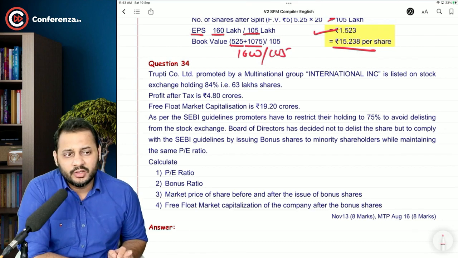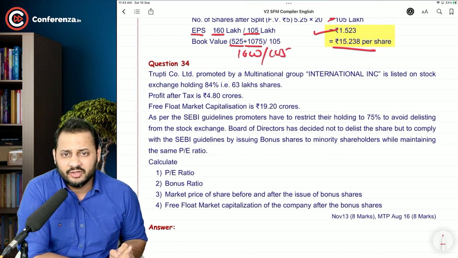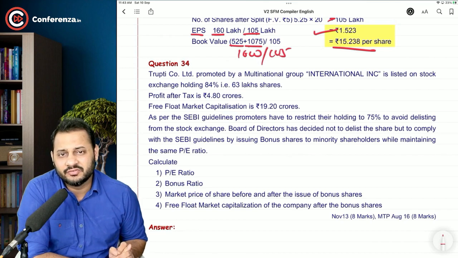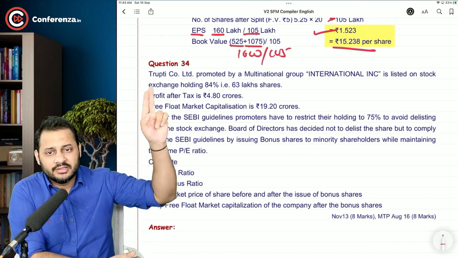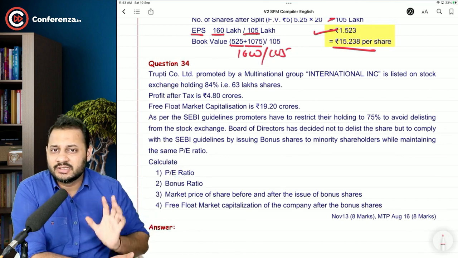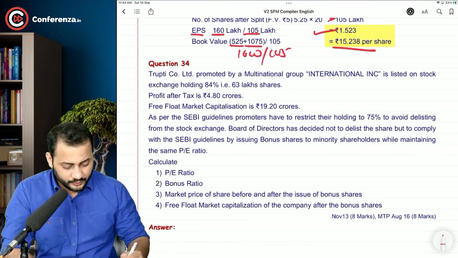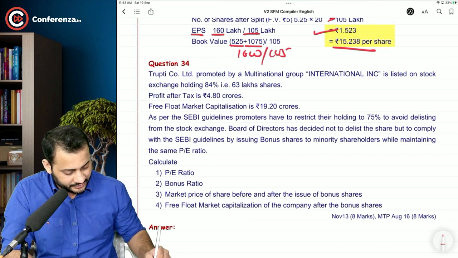I will give you an advice in the mergers and acquisition chapter. Whenever you start reading the question, start your calculation at the same time. It will help you to develop a mindset to solve the questions of mergers and acquisition. Don't just read the entire question and then again start with the first line. You can clearly see this Trupti Company Limited is a company whose promoters are International Incorporation.